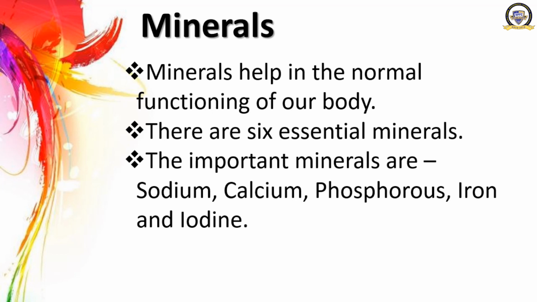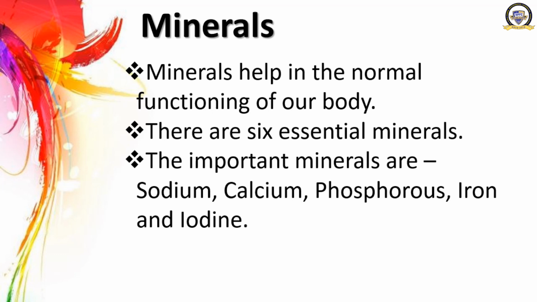Next one is iron. Iron is important in the formation of hemoglobin, the substance in red blood cells that carries oxygen to all parts of your body. The best sources of iron are liver, kidney, whole cereals, fish, nuts, etc. The shortage of iron may cause a disease called anemia. Once more, the disease caused by the deficiency of iron is called anemia.